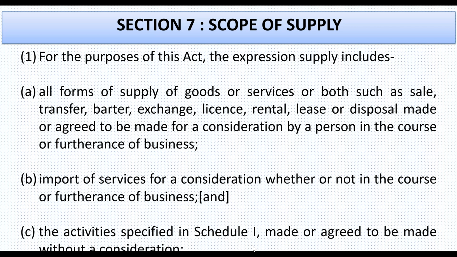So it is clear that the definition of supply is inclusive, because subsection 1 says the expression supply includes. It means all these transactions would be included in the definition of supply.